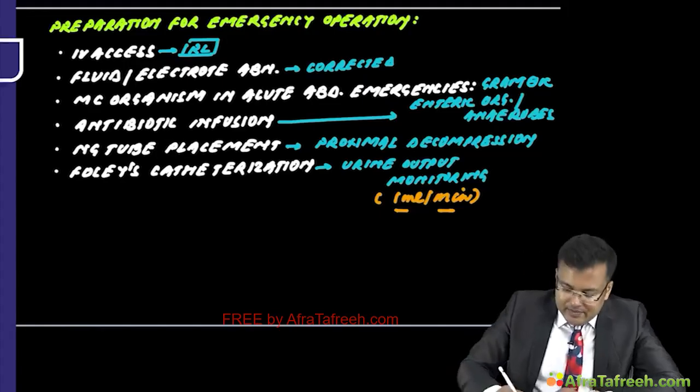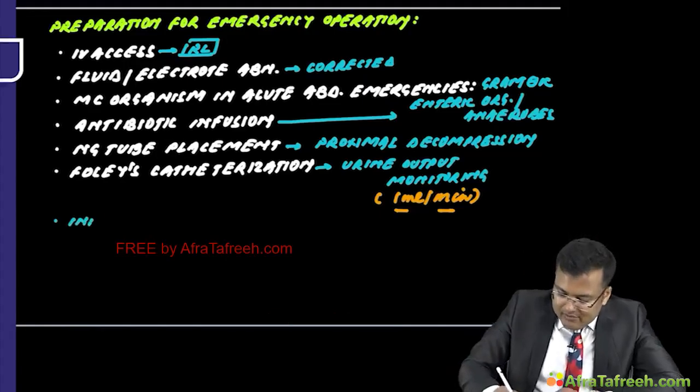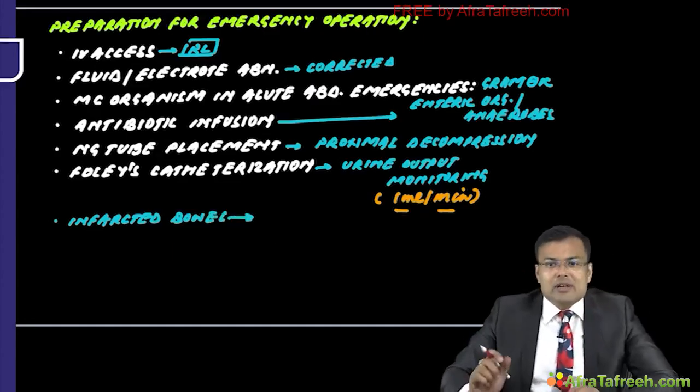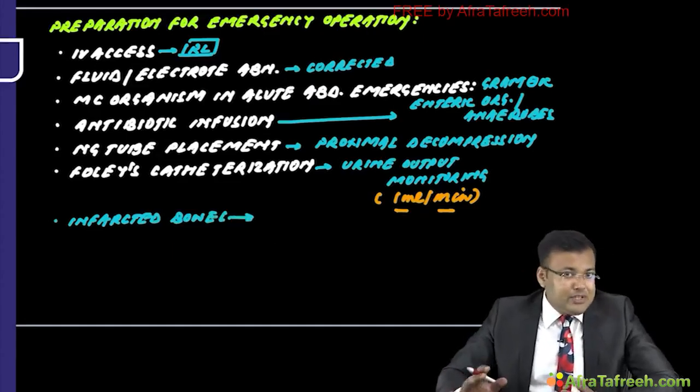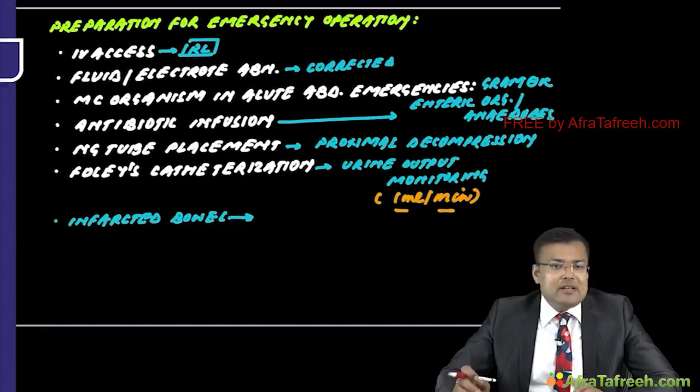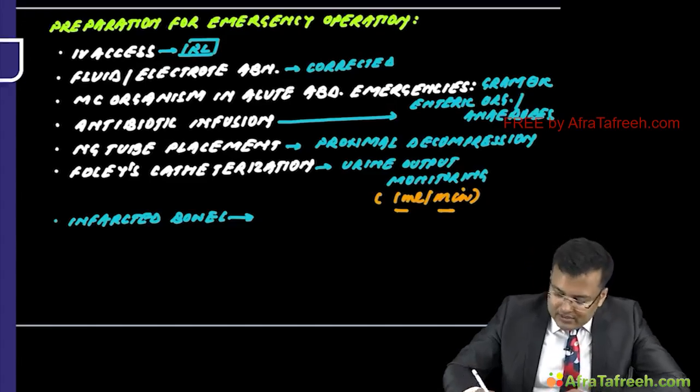It means if a patient is having infarcted bowel, in these patients, what? Surgical correction. These patients may require surgical correction before stabilization of the patient's vital signs and restoration of acid-base balance.